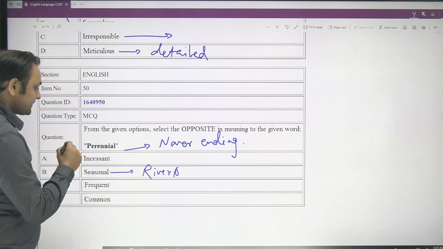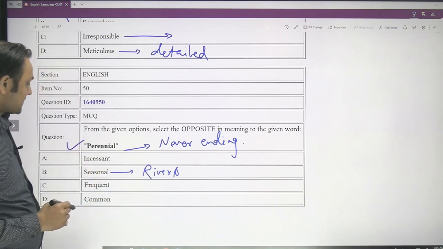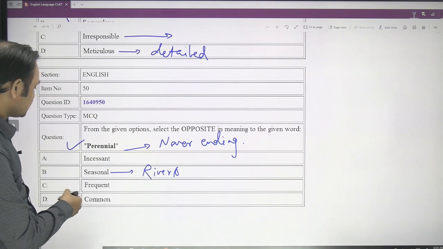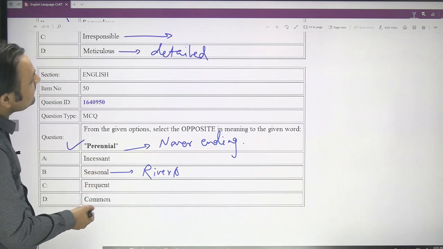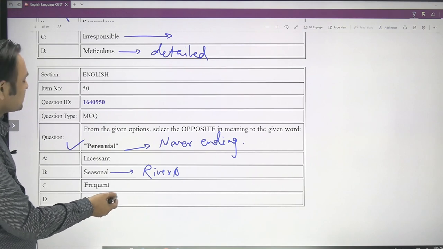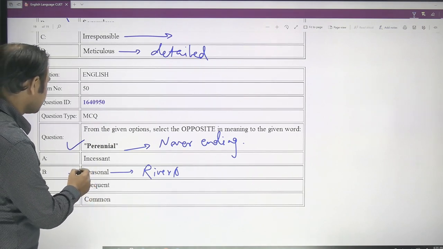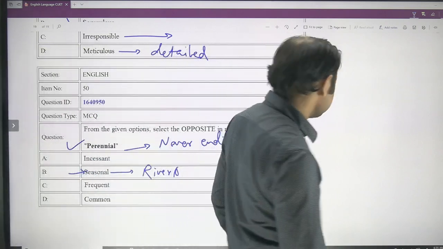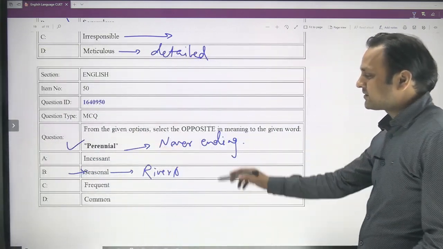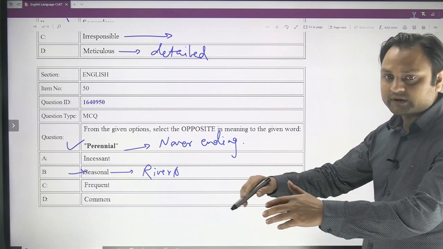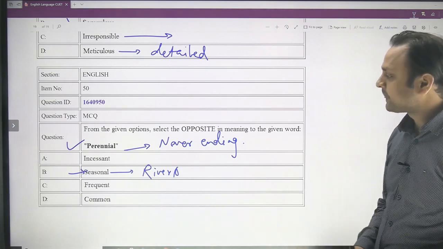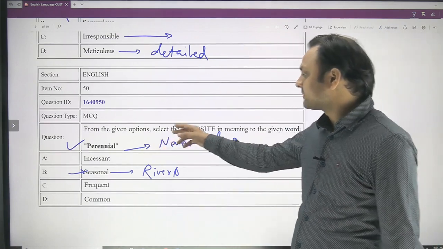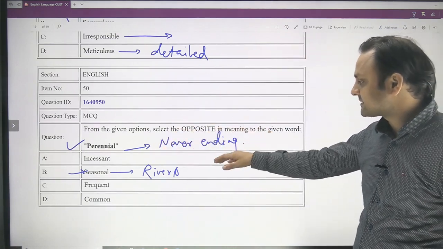So perennial rivers like Ganga and Yamuna, and seasonal rivers, I don't know the example of a seasonal river right now. There are many seasonal rivers in local regions. So in your locality you can have a seasonal river. They are not very famous because they are known only to the local area. So perennial is like never ending, going forever, and seasonal is seasonal.